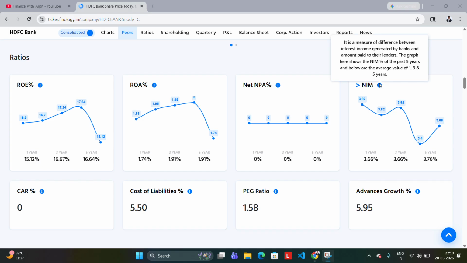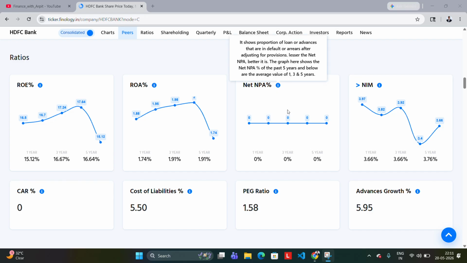NIM is the difference between the amount the bank earns and the amount paid to the lenders. That means on how much percentage the bank takes the money and how much percentage in between they give loans at and they take money from. So the 5 year average is 3.76 and the 1 year is 3.66. There is not much downfall even though the bank has grown much in the 5 years, right?